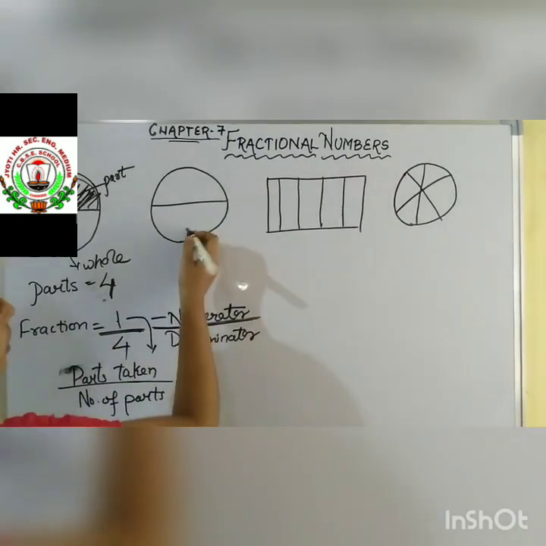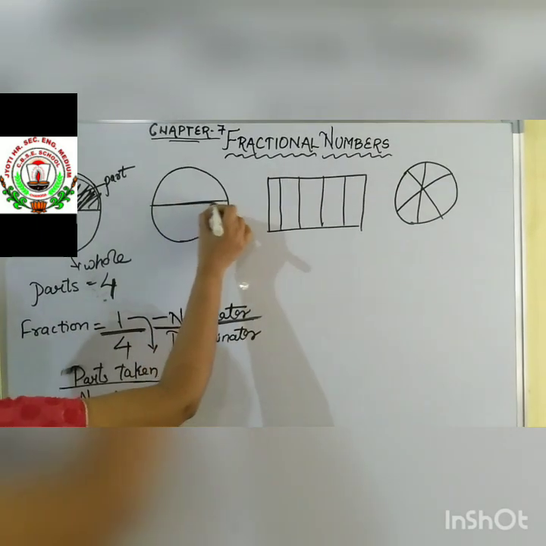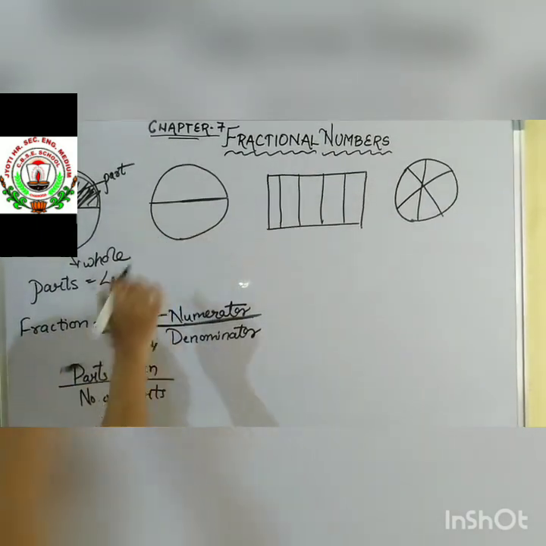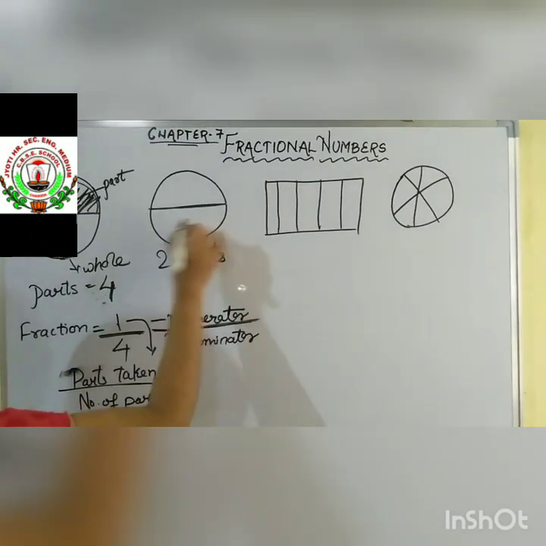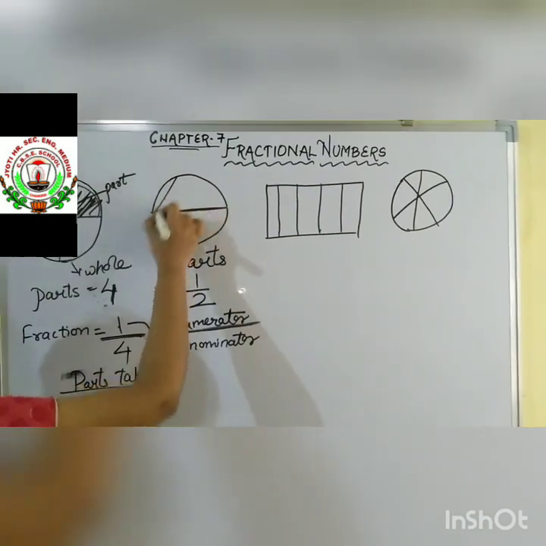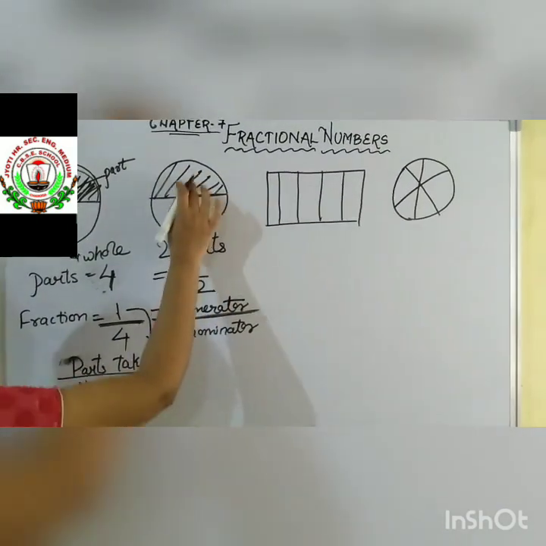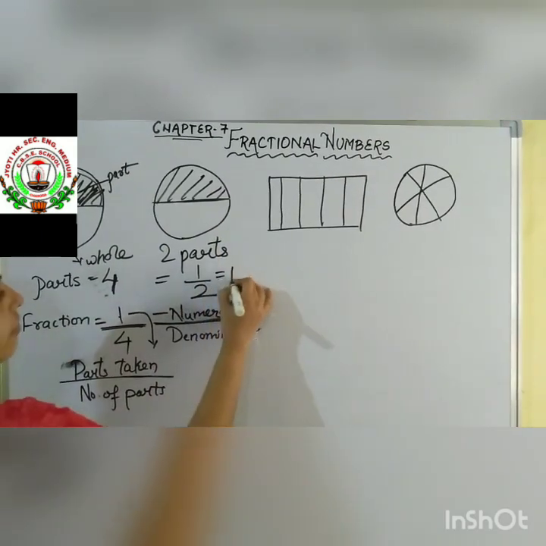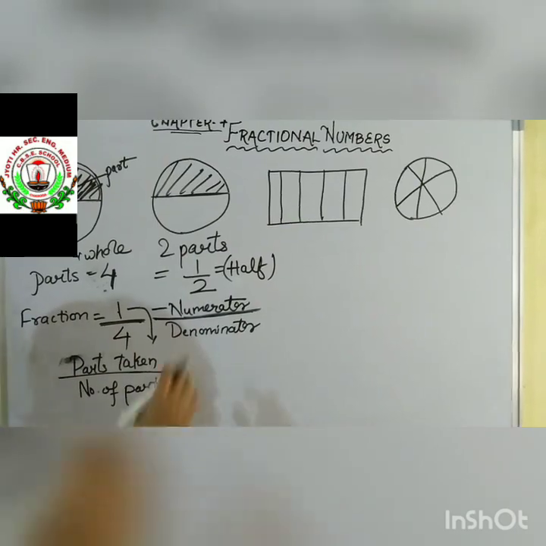Okay, we can see the second figure, a circle is being made and I have drawn one line. This also shows 2 parts. Okay, 2 parts are there and equal parts. We write down it as 1/2. If you are considering this part, then we write down it as 1 part, and how many parts are there? 2. 1/2 is also called as half.